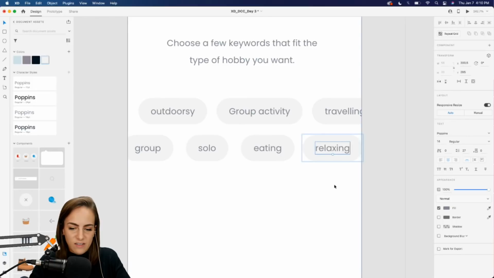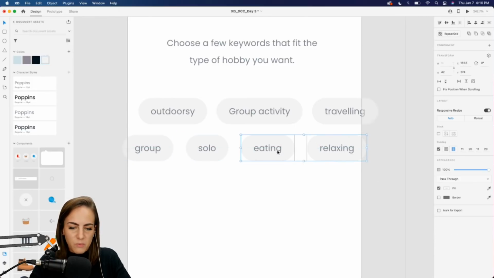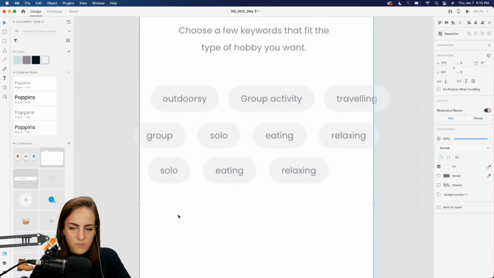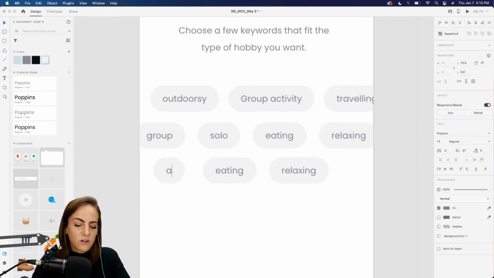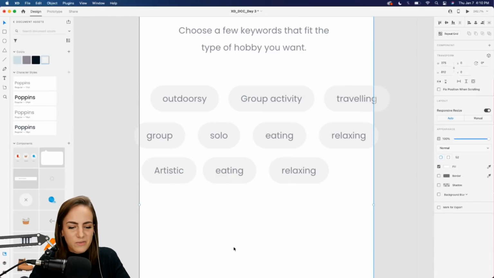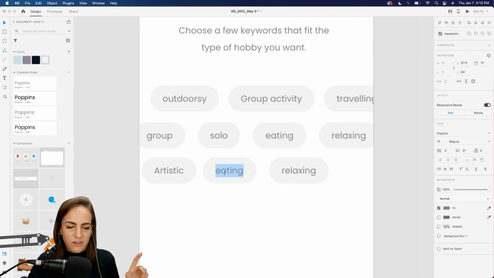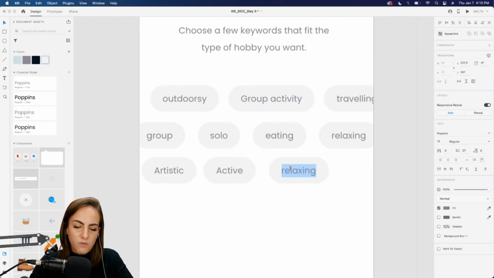Relaxing. And I'll just do one more row here, and then I'll use a repeat grid for the rest. Relaxing. What else? Artistic. Okay, I spelled that wrong. Artistic. No, that's right. I was thinking there was another I in there. Active and maybe performing. Okay.